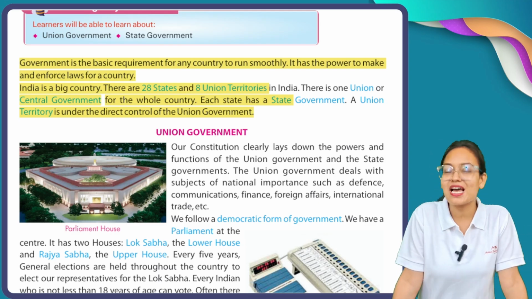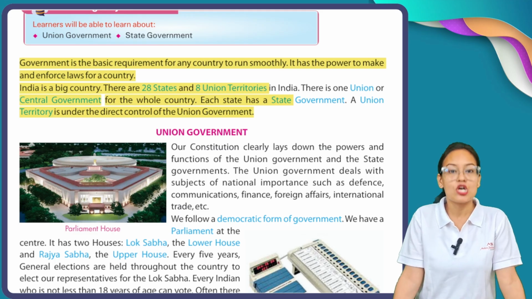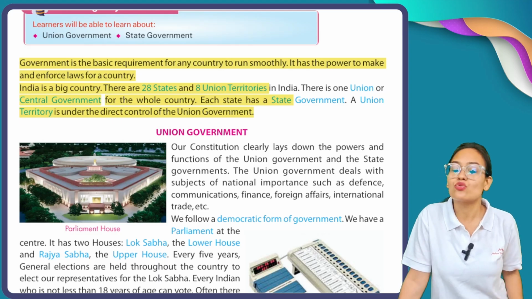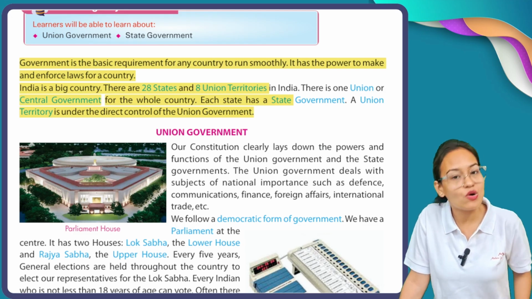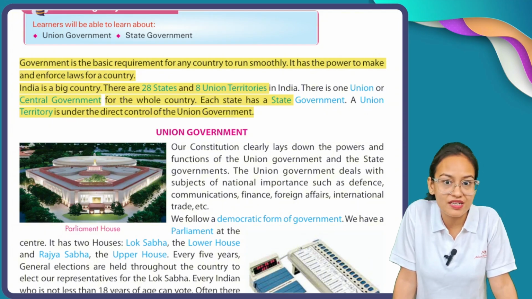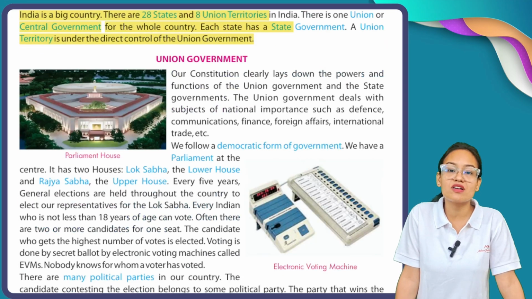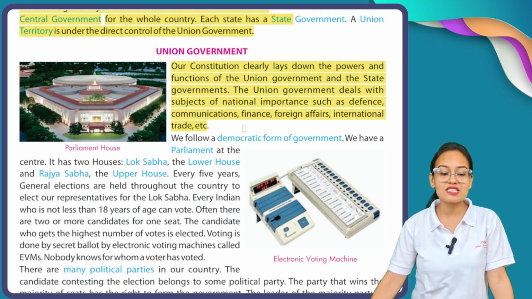So, my dear students, as we all know, our country India is a very big country. In total we have 28 states and 8 union territories. All those 28 states as a combined nation are ruled by one single government known as the union government or central government. All the states also have their respective state governments, and the remaining 8 union territories of India are directly governed by the central government. So first of all we are going to discuss the union government or central government of India.